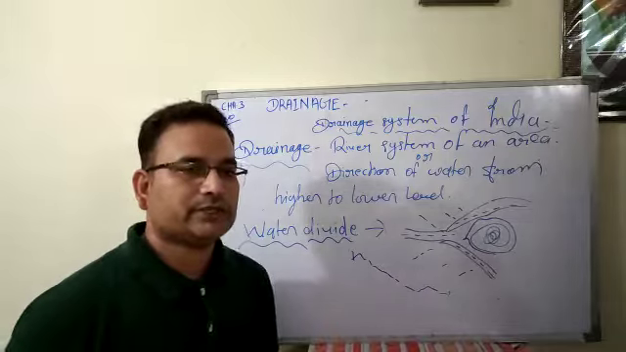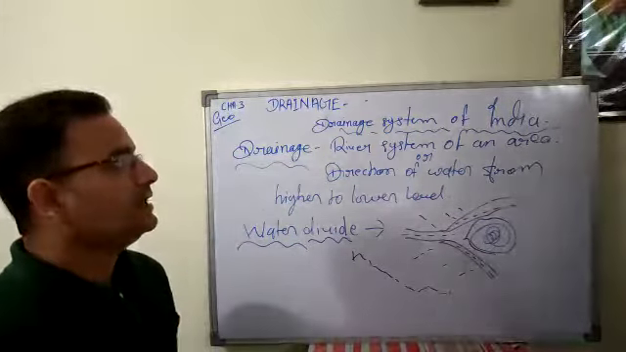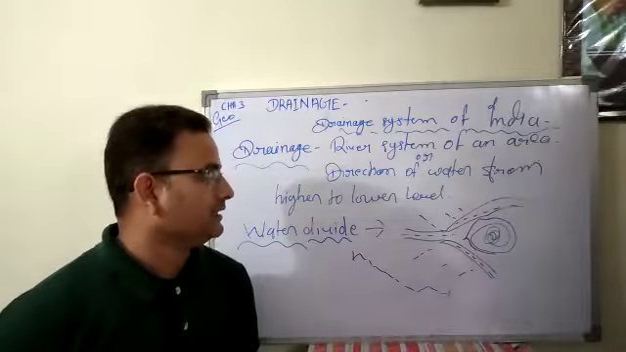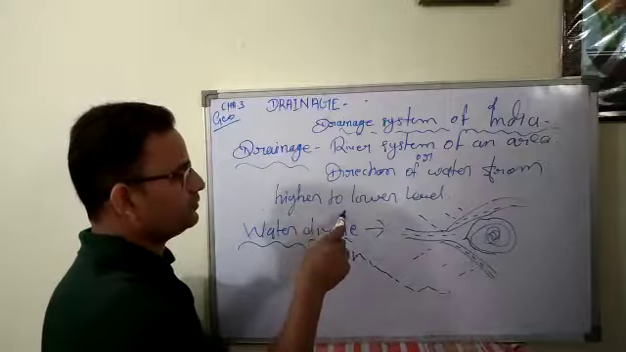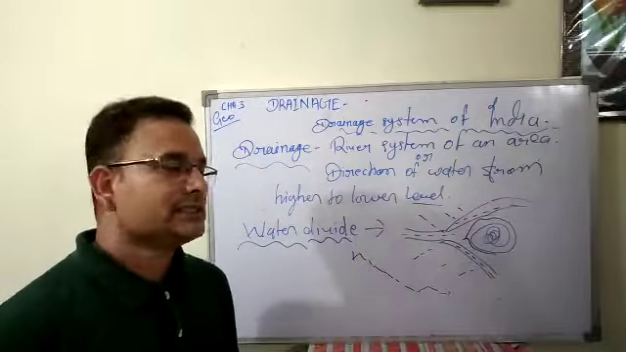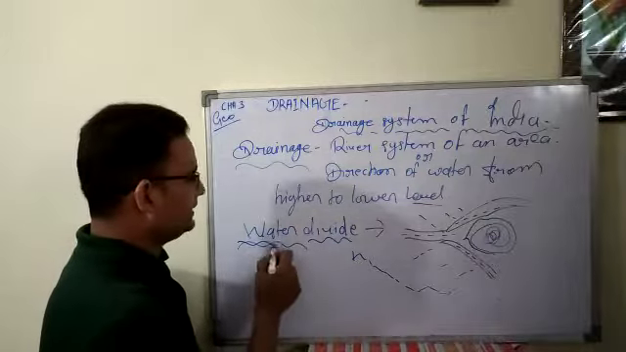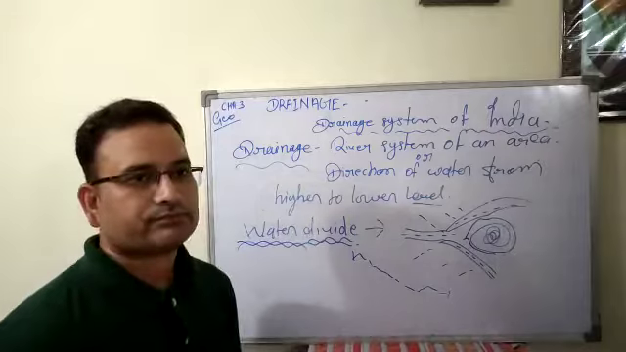These kinds of things we are going to study in this chapter. So you need to understand first about drainage. So what is drainage? The river system of an area, or the direction of water from a higher to a lower level, is known as drainage. Second, in this chapter you will learn about water divide.